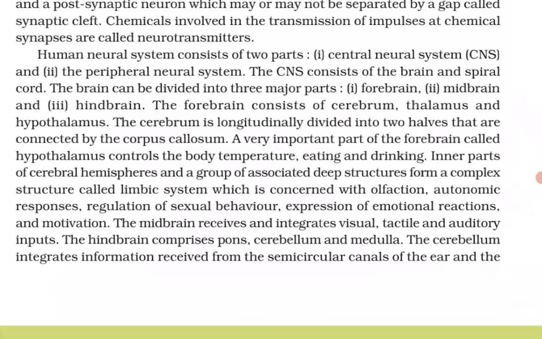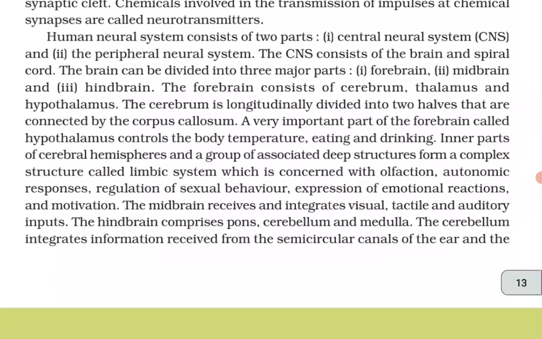The brain can be divided into three major parts: forebrain, midbrain and hindbrain. The forebrain consists of the cerebrum, thalamus and hypothalamus. The cerebrum is longitudinally divided into two halves that are connected by the corpus callosum. A very important part of the forebrain, the hypothalamus, controls body temperature, eating and drinking. Inner parts of the cerebral hemispheres and a group of associated deep structures form a complex structure called the limbic system, which is concerned with olfaction, autonomic responses, regulation of sexual behavior, expression of emotional reactions and motivation.